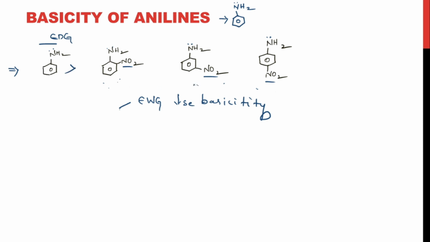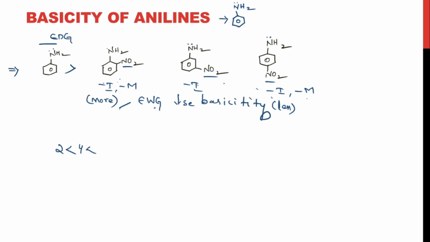And comparing the basicity of these three structures, this has minus I effect and minus M effect, right? And this has only minus I effect. And this structure has both minus I effect and minus M effect. But the minus I effect is less, right? And here the minus I effect is more. So due to the presence of strong minus I effect, this structure would be least stable. Yes, the second structure would be least stable, and this particular structure has both minus I effect and minus M effect. Even though the minus I effect is less, it will definitely show the withdrawal nature. So the basicity will be less. It is slightly more than the second one.